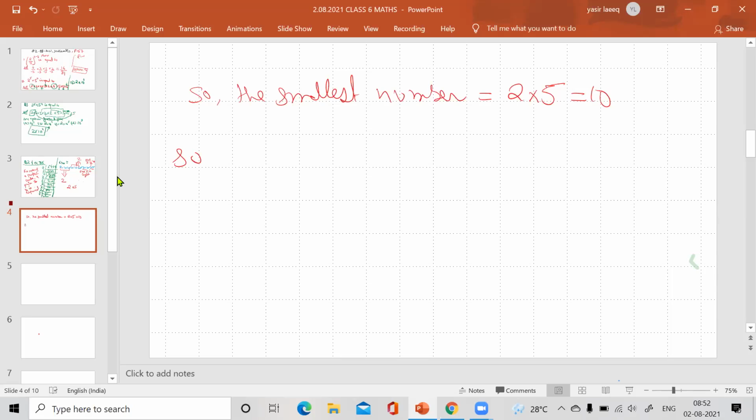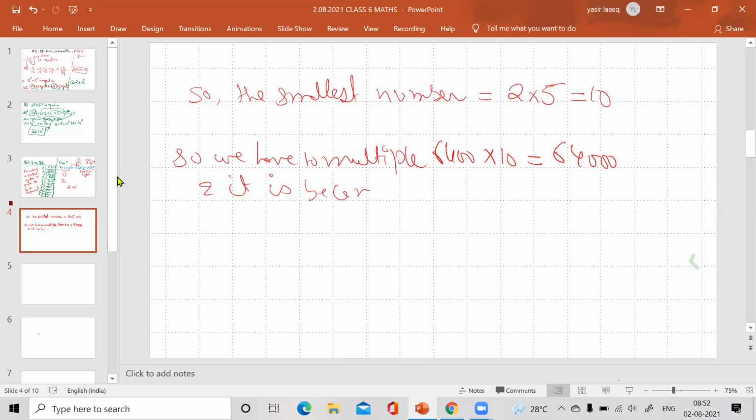So we have to multiply 6400 by 10, so it will become 64,000, and it becomes a perfect cube.